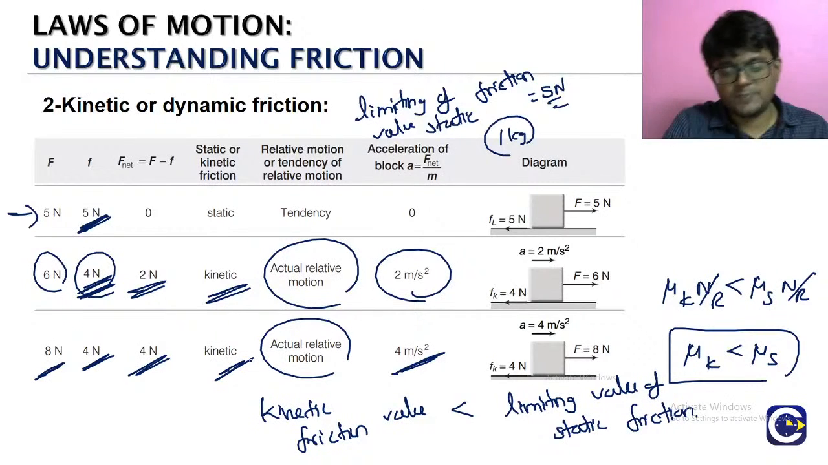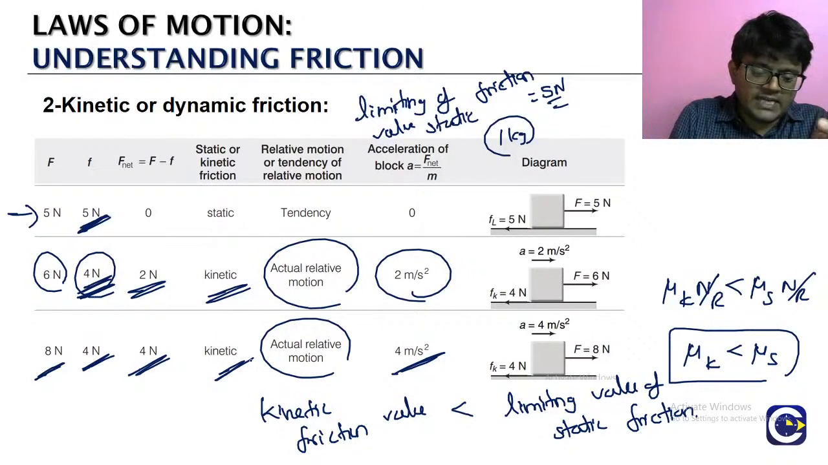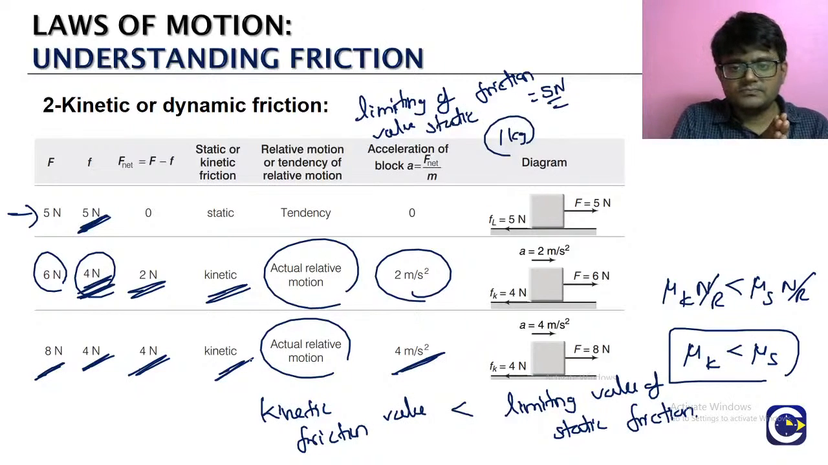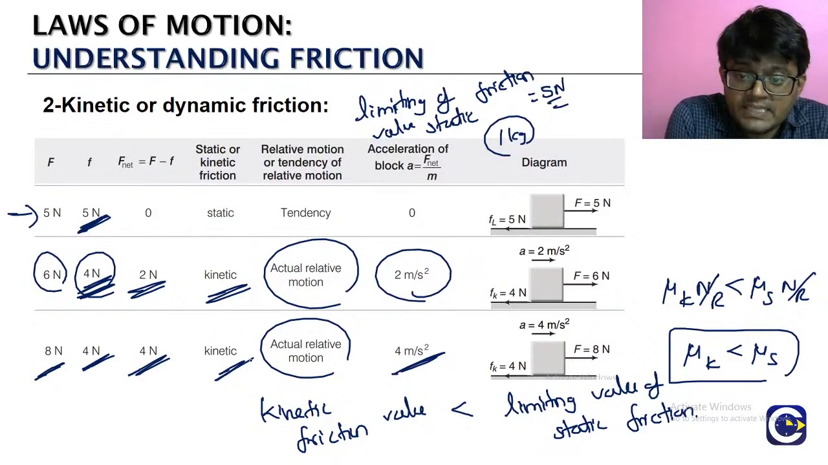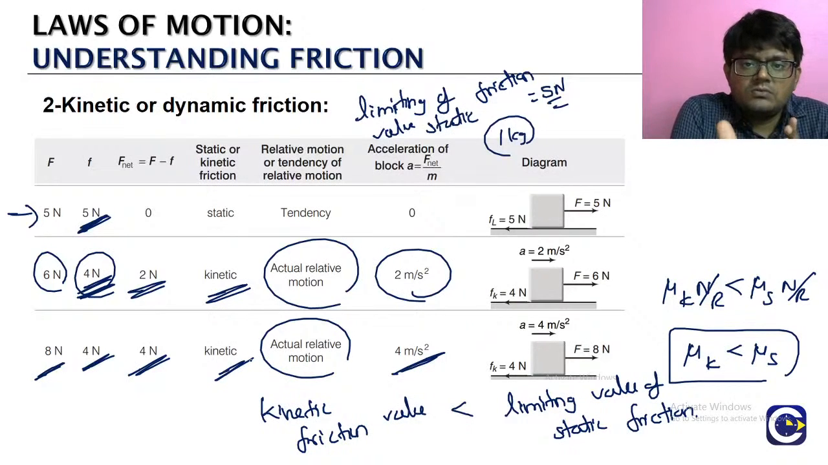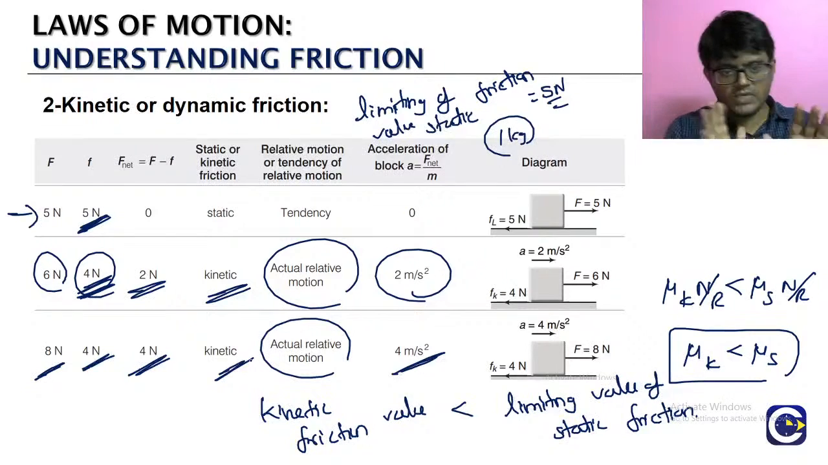This is how we analyze. Always we have to look at the limiting value of static friction and its value. If the applied force is less than the limiting value of static friction, static friction will exist, there will be no relative motion, only a tendency of motion. If the applied force is more than the limiting value of static friction, relative motion starts, and immediately the friction changes to kinetic friction. Okay?